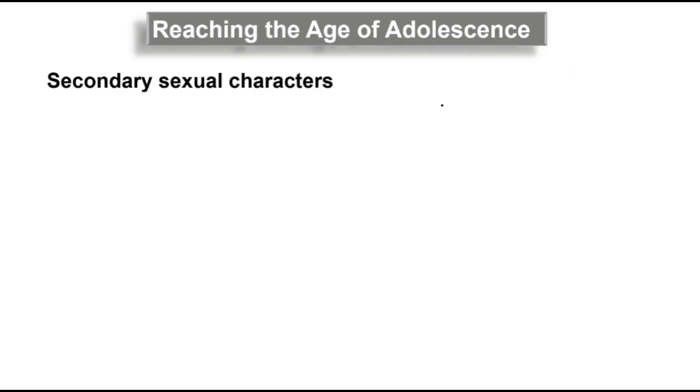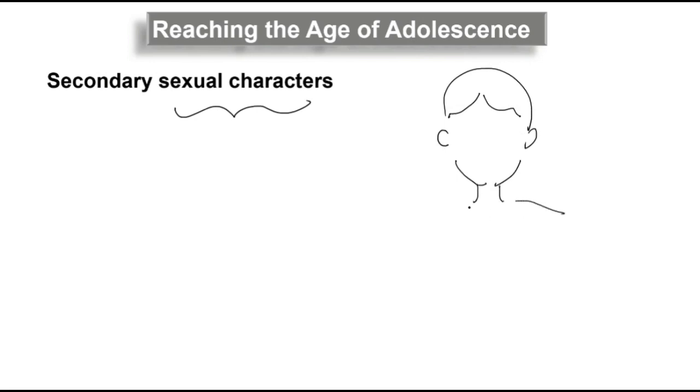Now, secondary sexual characteristics means what? It refers to external features, right? For example, for a boy, suddenly his external features will change. He will have muscularity, right? A broader chest.